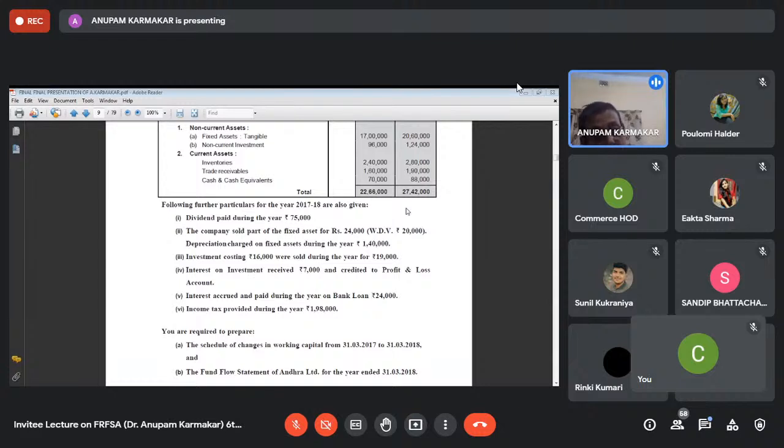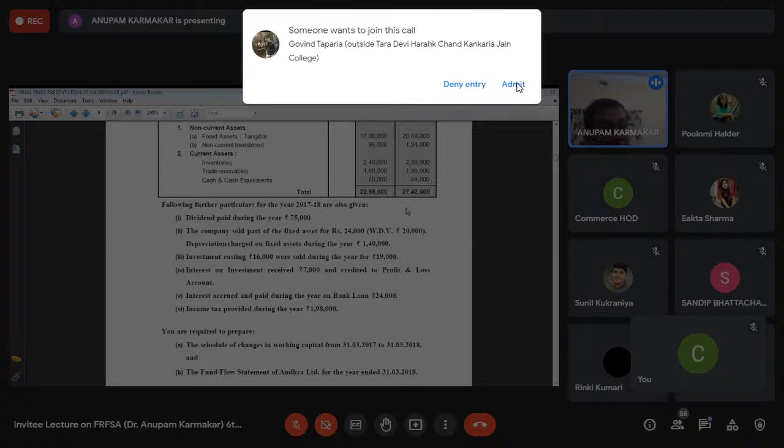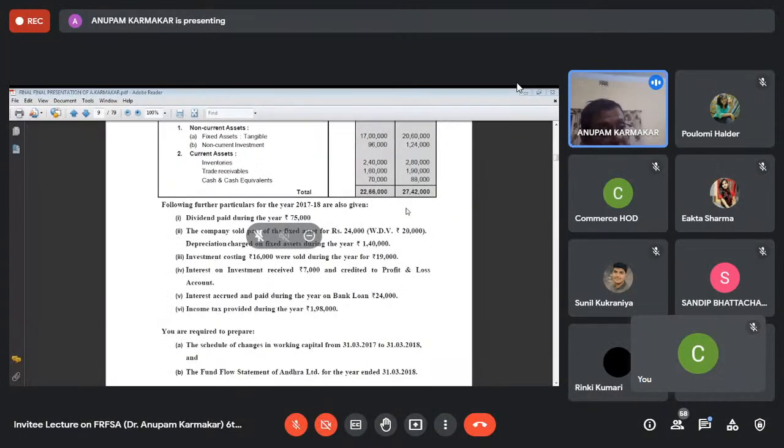The company sold the fixed assets for 24, whereas the written down value, that means after charging depreciation, is 20, but it was sold at a price of 24. That means there is a profit on sale of fixed assets. That will simply be credited in the adjusted PL account. And the depreciation, which is charged 1,40,000, will be debited in the adjusted PL account. You know that we debit depreciation in the profit and loss account. In the same way, we have to debit the depreciation in the adjusted PL account.